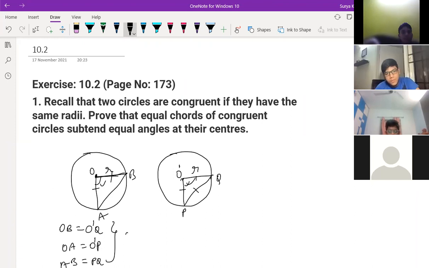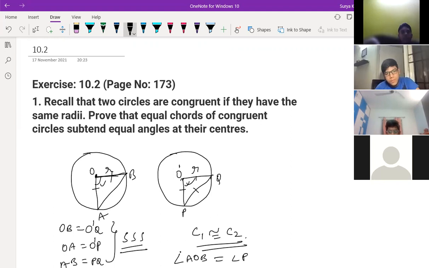Recall that two circles are congruent if they have the same radii. So by sides, you can say circle 1 is congruent to circle 2. Yes, sir. So common is not there. What common? All sides are only there now. What common will you see here? Then you can write here circle C1 is equal to this one. Then angle AOB is equal to what? Angle PO dash Q. Okay, by CPCT.